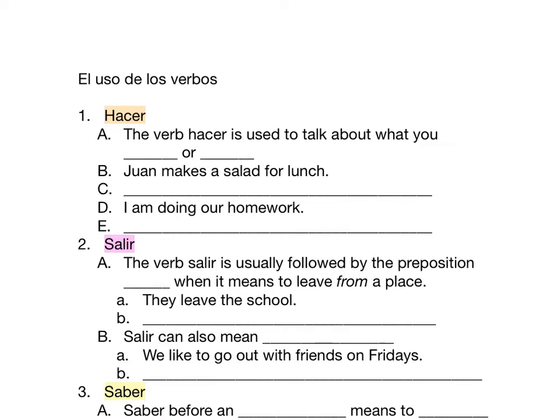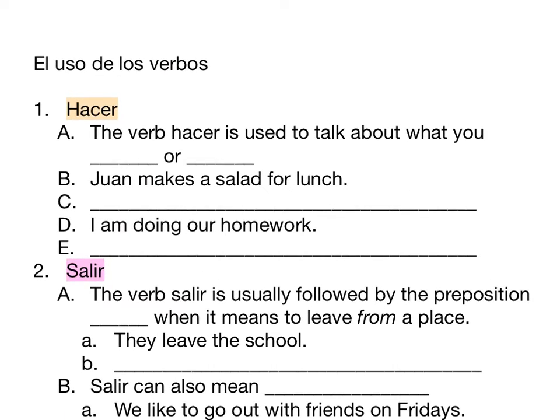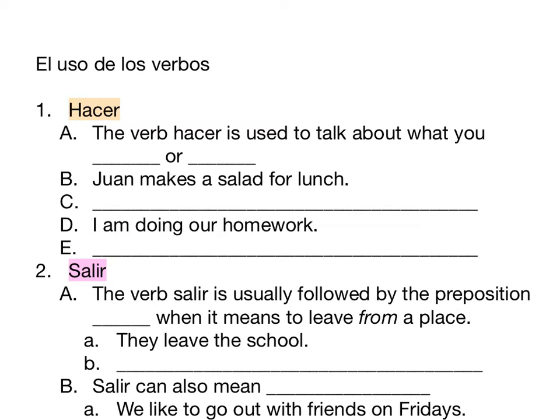Okay, let's talk about the use of these verbs. Now that you know how to conjugate them, how are you going to use them? Well, hacer is used to talk about what you do or make. That's the definition. So let's use it in a sentence. Juan makes a salad for lunch. Well, your subject is Juan. We want to conjugate this ER verb. Here's your base. The ER ending for an él form. Juan is él, that's an E.